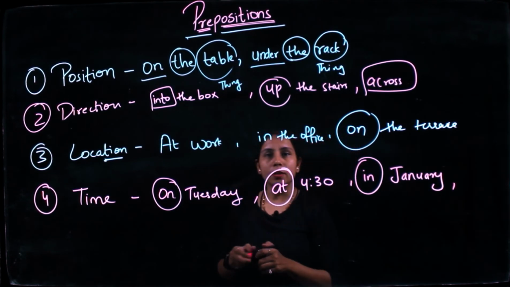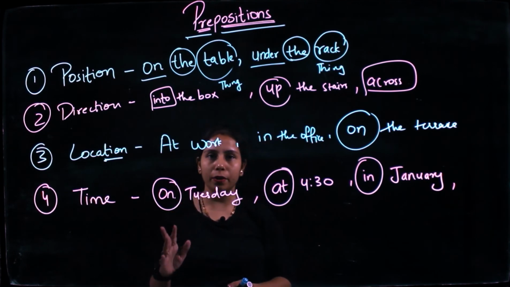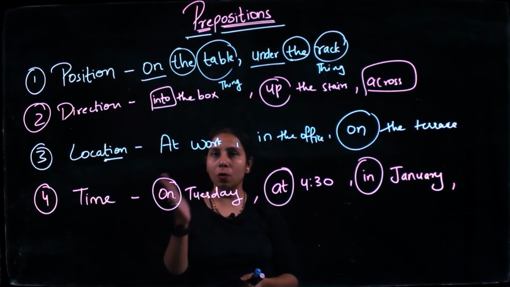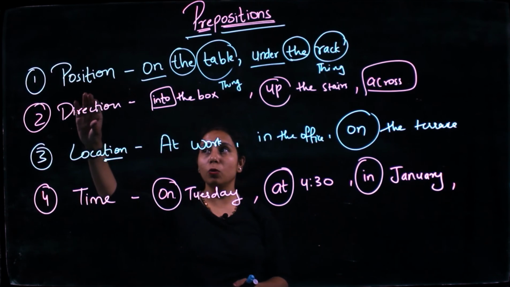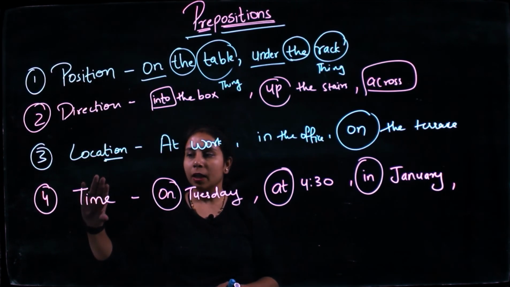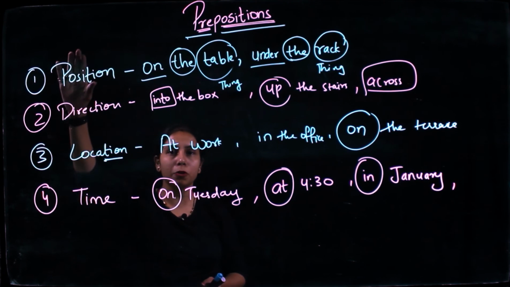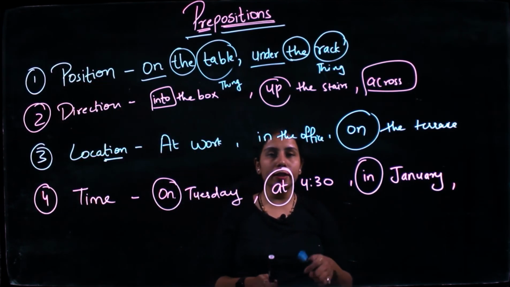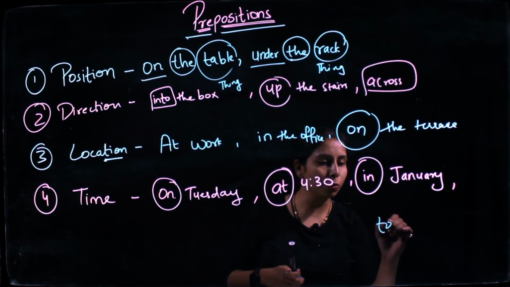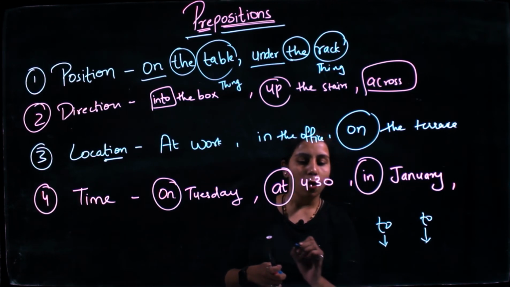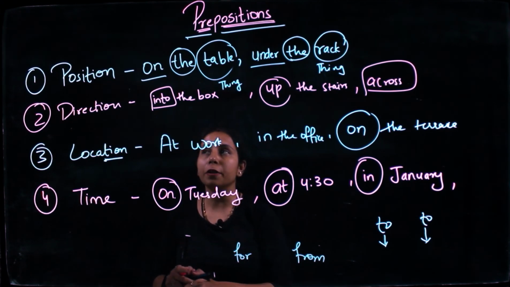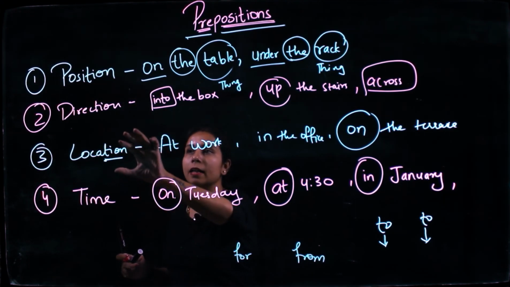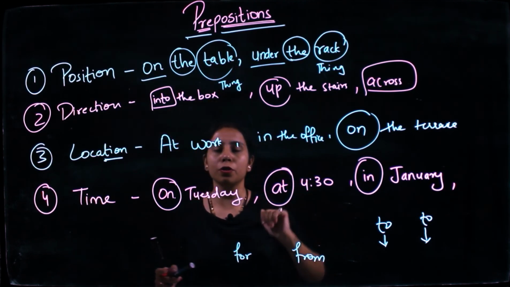Okay. So you can see, a list of 50 to 55 words I have shared with you in the notes. Along with that, I have shared sample examples, so you can refer to them. Also, I have mentioned which kind of preposition I am using there: time, location, direction, position. Sometimes "to" would be used in two places. Sometimes it is location, sometimes it is time. Also from, for. These are the words which are mainly used in different kinds of positions. So you understand the purpose of it and use the preposition accordingly.